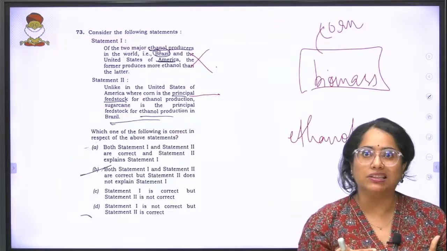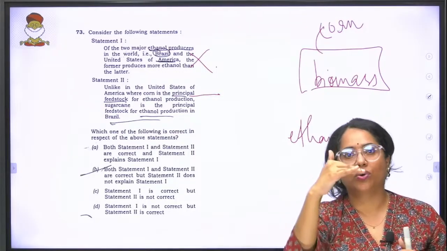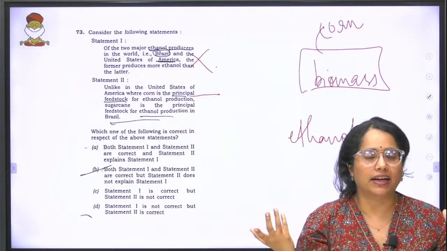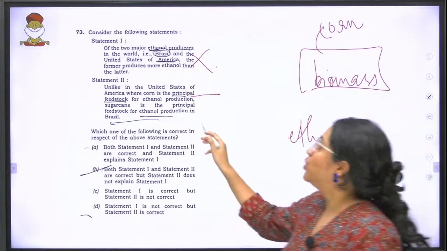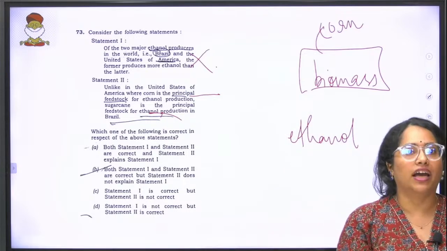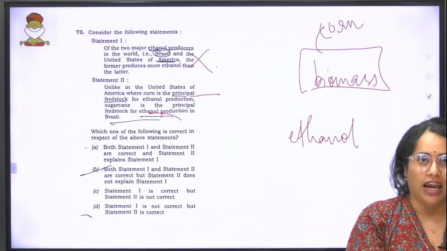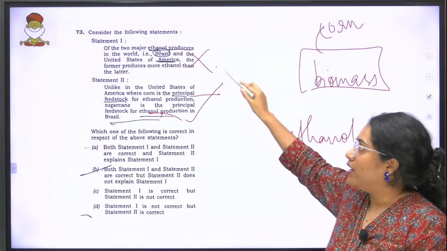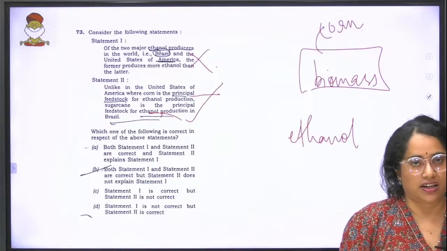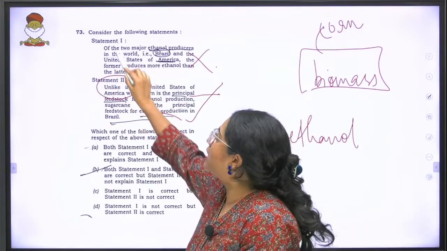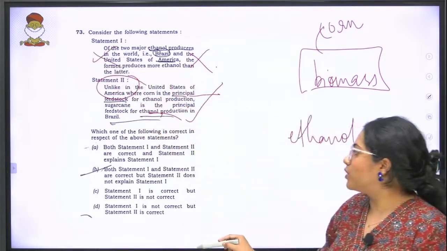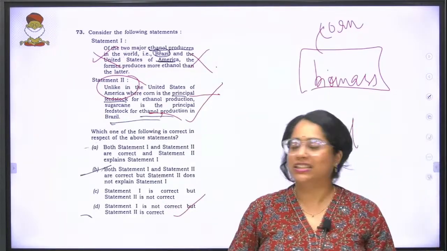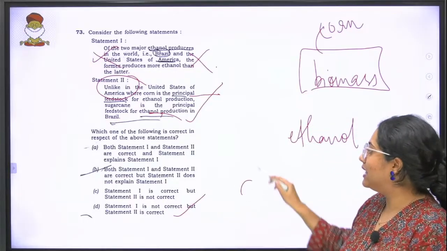But when you come to Brazil, Brazil is more towards the equatorial side. They do not have vast areas of corn and wheat and everything. But what they do have is sugarcane, and from sugarcane also you can produce ethanol. So the difference is, in America it's corn, in Brazil it's sugarcane. So statement 2 is correct, statement 1 is wrong. The answer to the question is statement 1 is not correct, but statement 2 is correct. So the answer to the 73rd question is B.